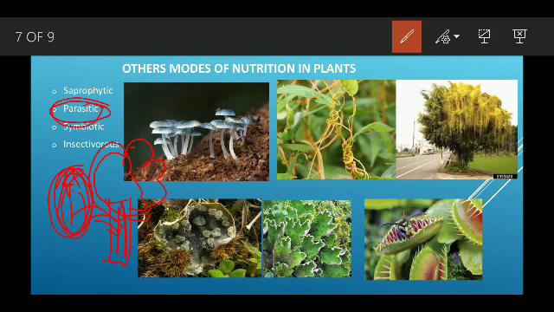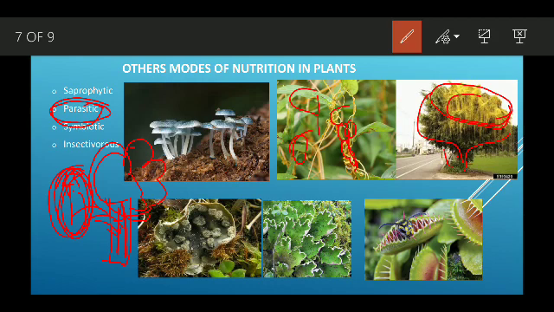Just like in this picture, you can see this yellow, tiny, thread-like plant is dependent on this bigger plant. This tiny parasitic plant is deriving its food from this bigger plant. Here also you can see this yellowish creepy plant living on this tree. It is deriving its food from this tree. That is why they are called parasitic.